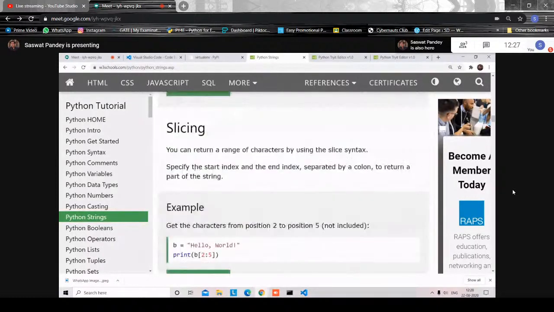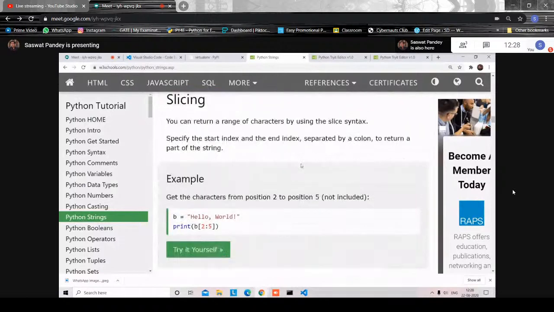So now we'll study slicing. See, slicing is quite important, and slicing is extracting certain parts from a string. In this example, when we slice from 2 to 5, it will include the second position, but it won't include the fifth one.